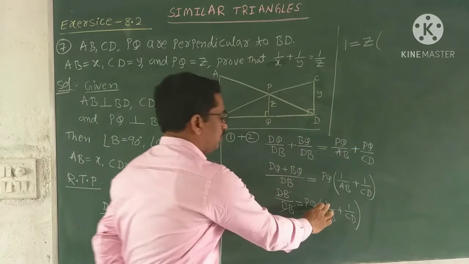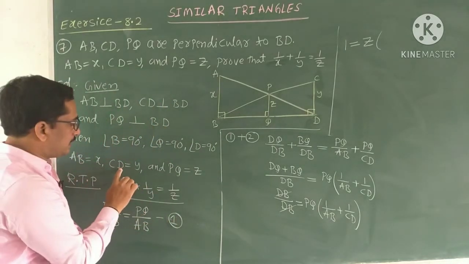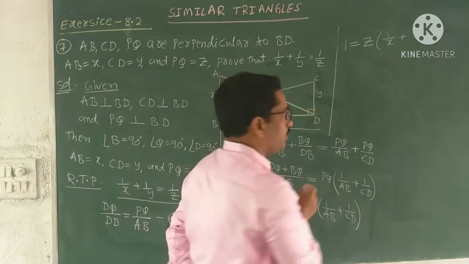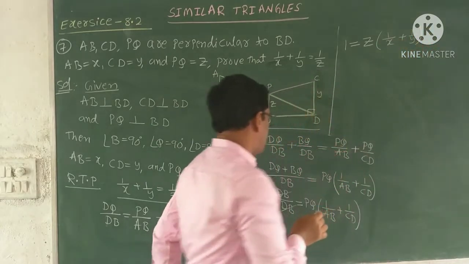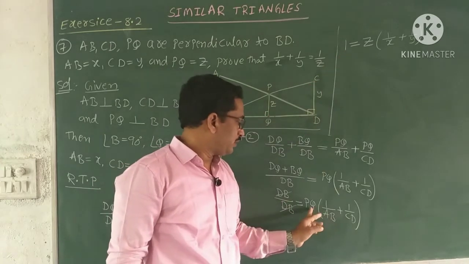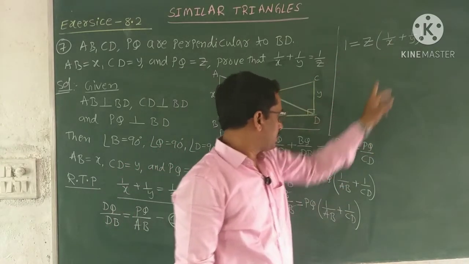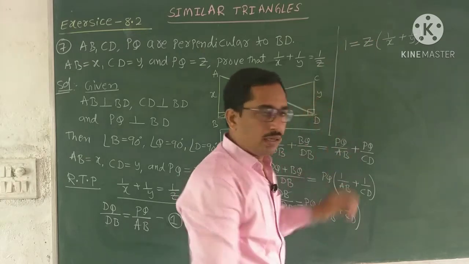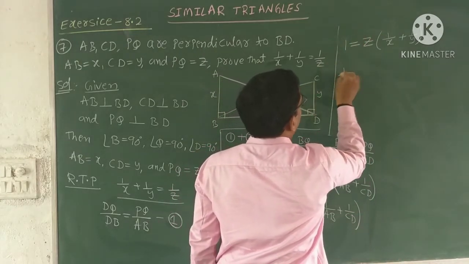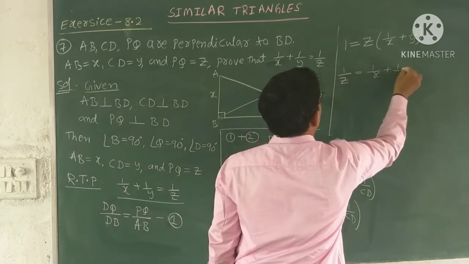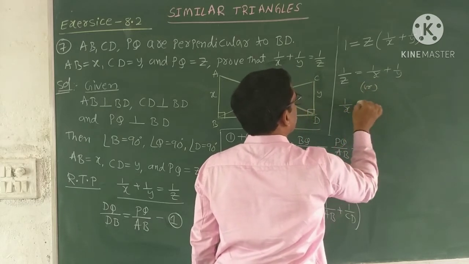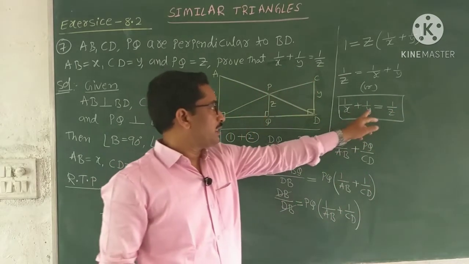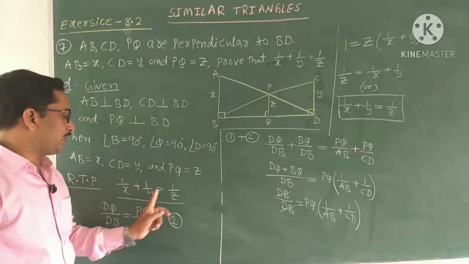Z into 1 by AB, AB value X and CD value Y. So write 1 by AB value X plus 1 by CD value Y. See once again, DB cancels, 1 equals PQ value Z into 1 by X plus 1 by Y. Now bring the Z value to the left side: it is in multiplication, so on the right side it goes in division, or in the numerator on the right and the denominator on the left. 1 by Z equals 1 by X plus 1 by Y, or you can write this as 1 by X plus 1 by Y equals 1 by Z, which is our required RTP. 1 by X plus 1 by Y equals 1 by Z.